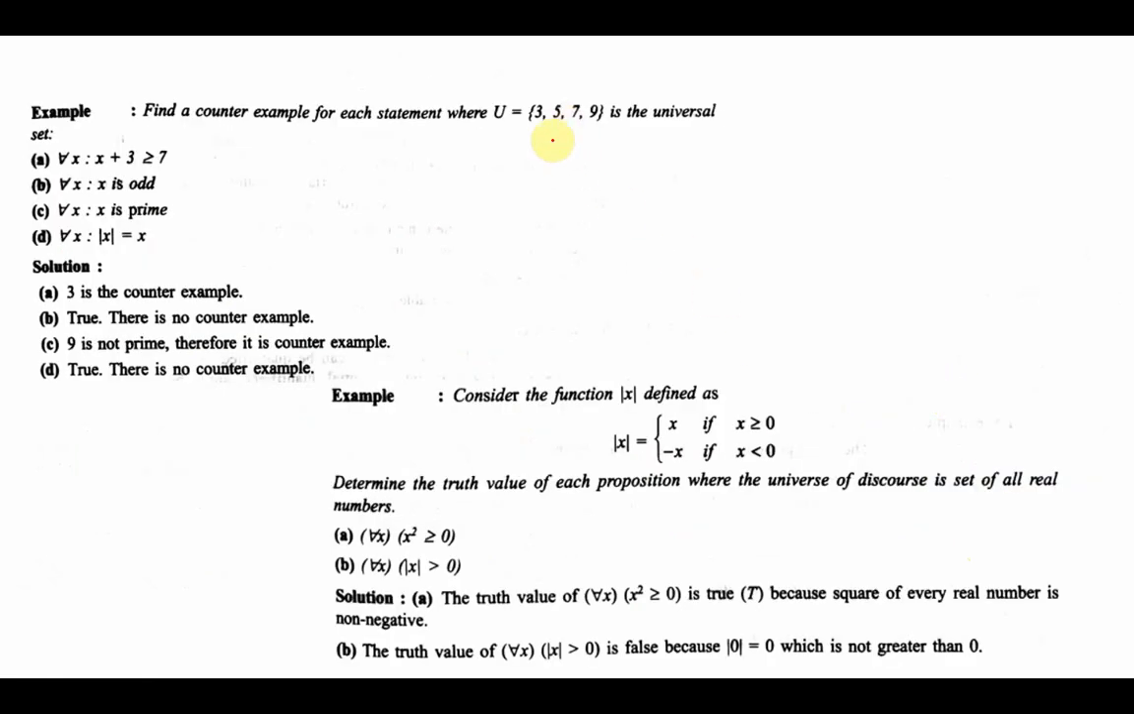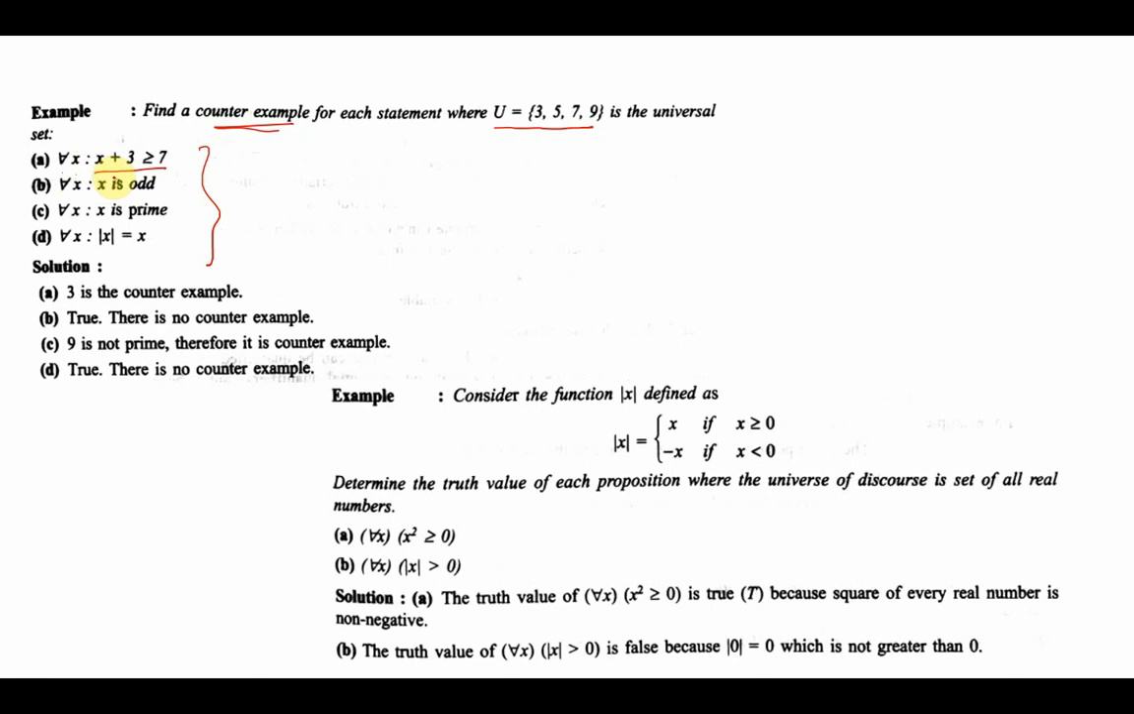Let's take some more examples. Let us define the universe of discourse as 3, 5, 7, 9, and we have written certain quantified statements over here. We have to find a counter example. Please understand, if I can find a counter example, I can say that the statement is false. But if I cannot find a counter example, then I will have to say that the statement is true. Now the first statement: for all x, x plus 3 is greater than or equal to 7.